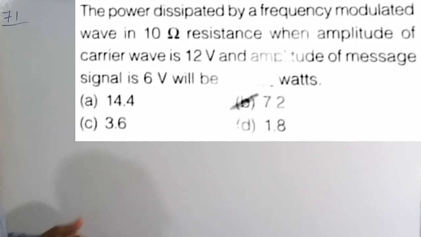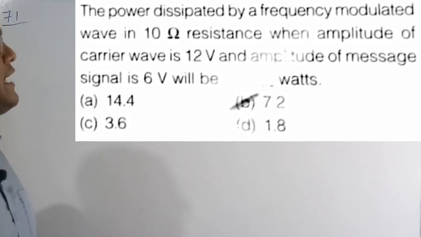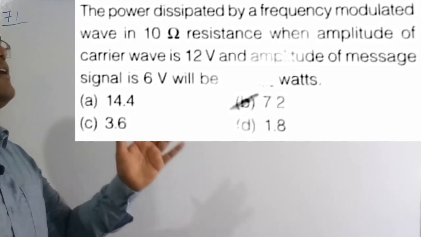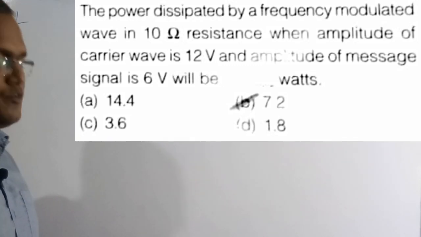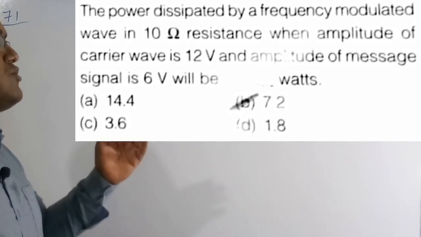So in the question they have given an FM. For this FM they have also given the peak value of the message signal and the peak value of the carrier signal. The peak value of the message signal is 6 volt and the peak value of the carrier signal is 12 volt. We need to find the amount of power dissipated in the resistance R equal to 10 ohm. So what are the four options? Option B, which is 7.2 watt, is the correct solution of this question.